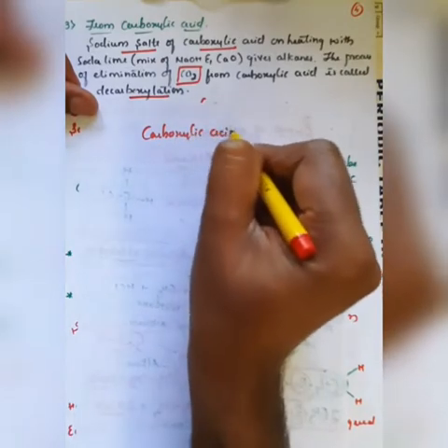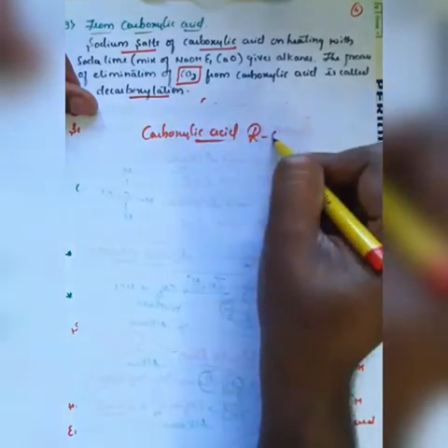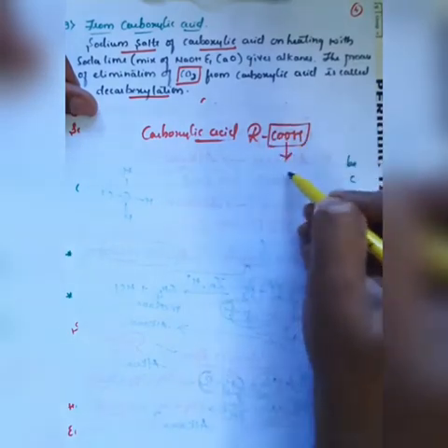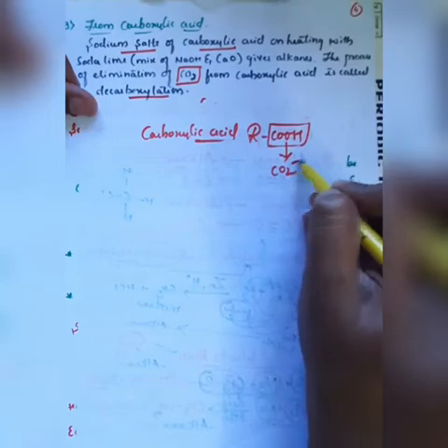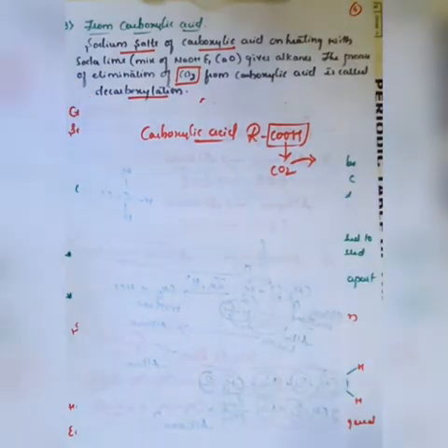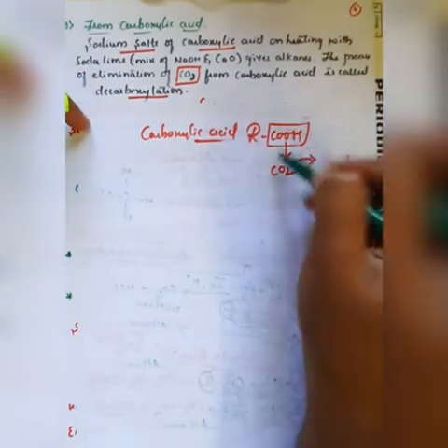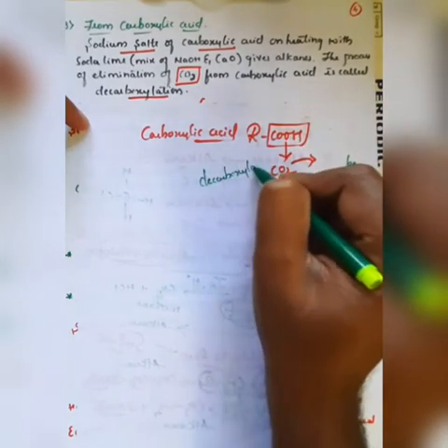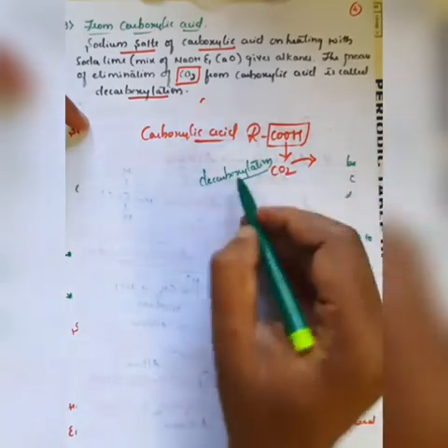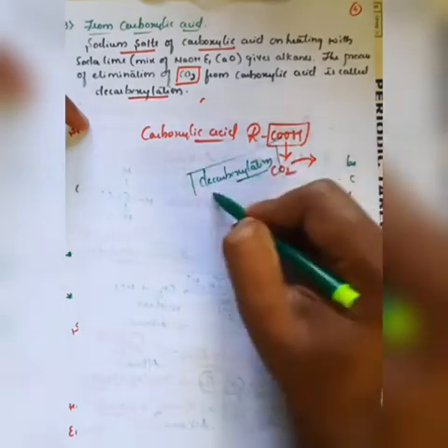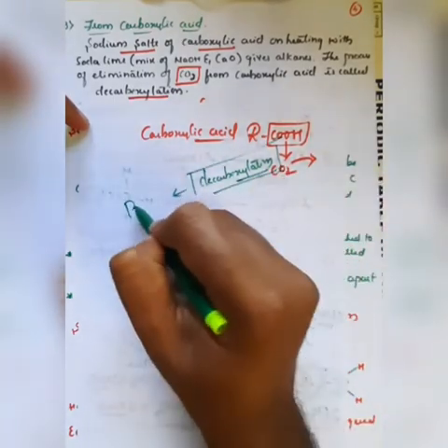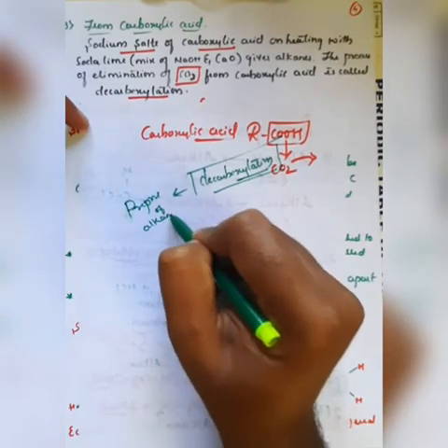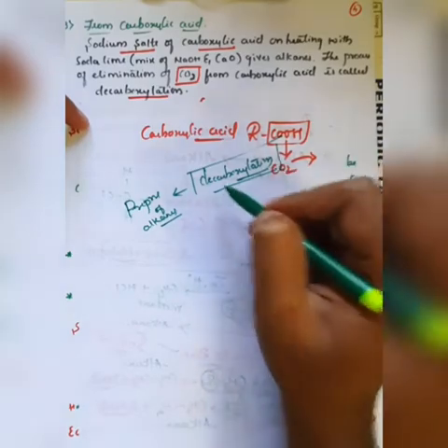The molecules in the form of RCOOH are called carboxylic acids. If you remove carbon dioxide out of this carboxylic group, this process is called decarboxylation. Therefore, the decarboxylation process is used for the preparation of alkanes.